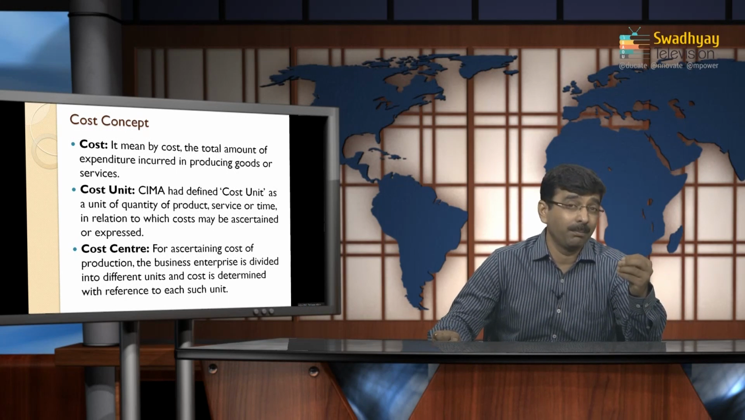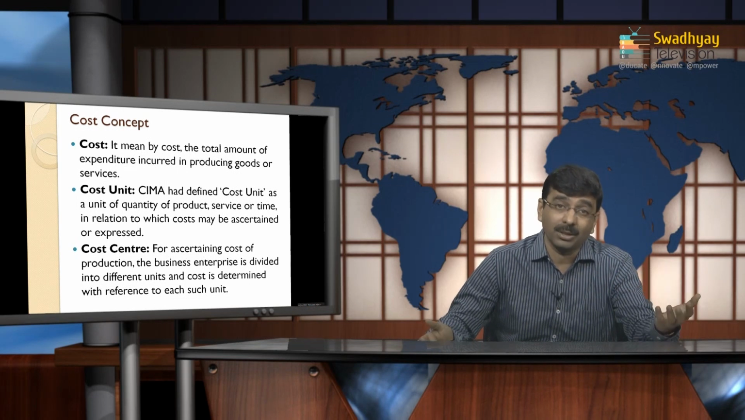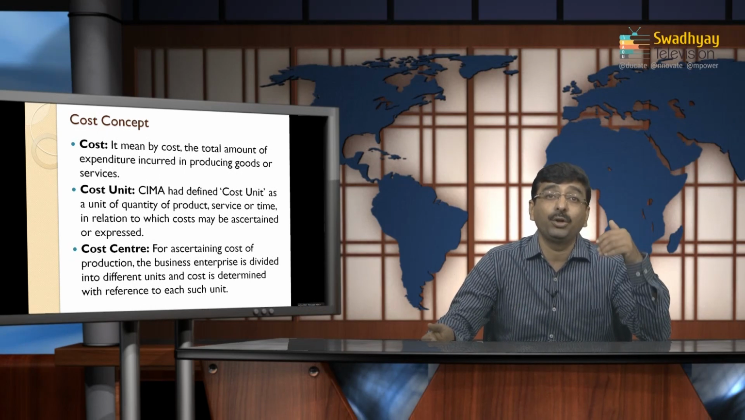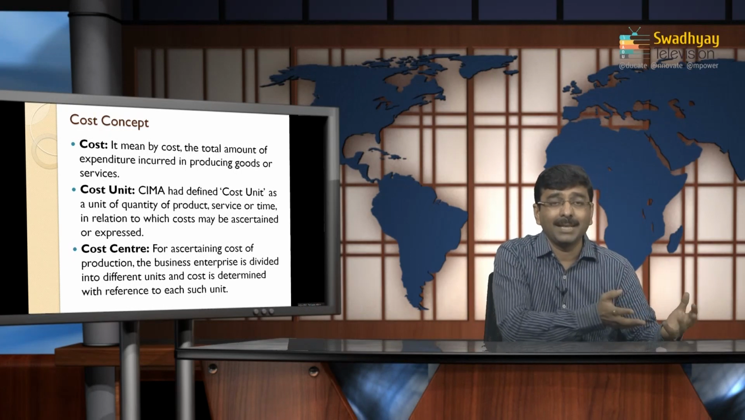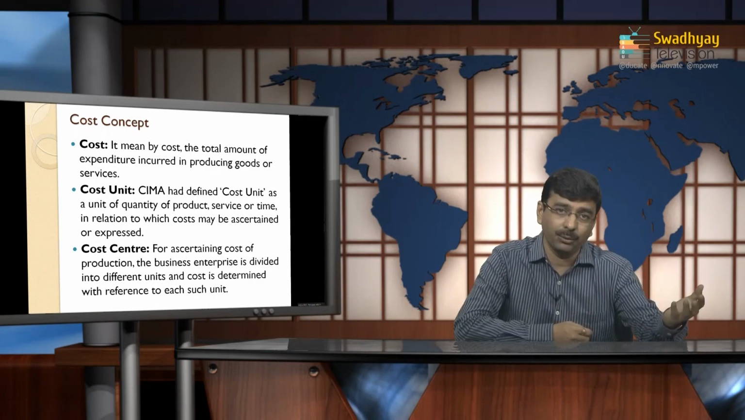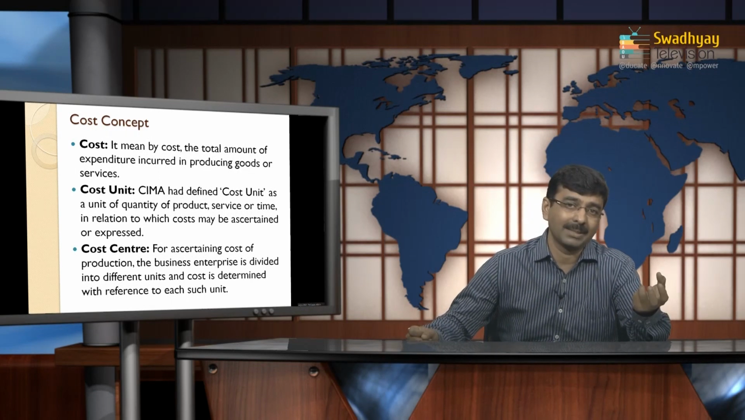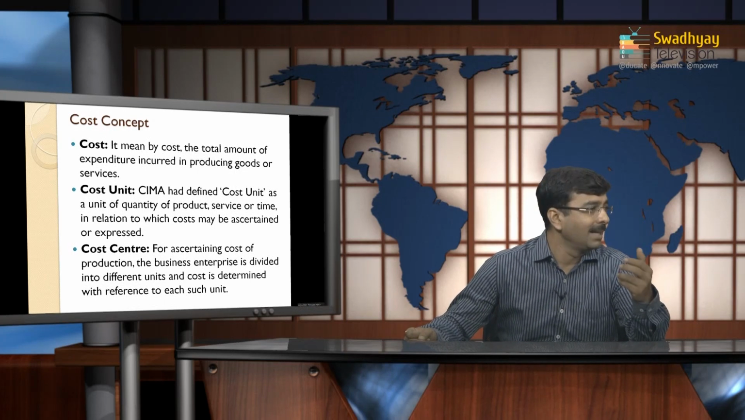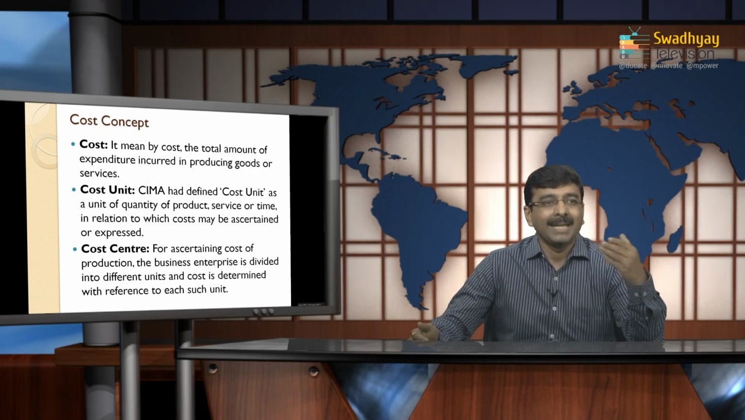Cost unit is very important, because without identification of the cost unit you cannot identify the cost. A cost unit is a quantity of a product or a service of time. For a manufacturing unit, the quantity you are manufacturing is the unit, while for providing services, time is the concern for the service sector. On the basis of CIMA, the cost unit is clearly defined as a unit of quantity of product or service of time, in relation to which the cost may be ascertained or expressed.